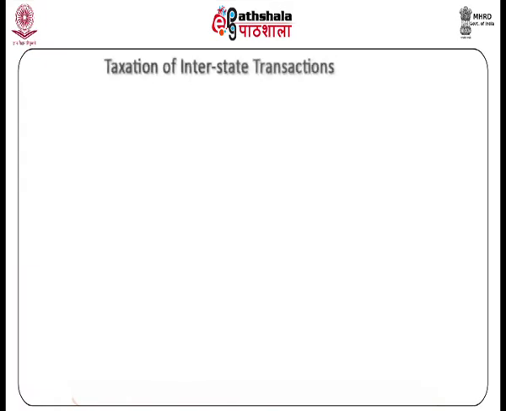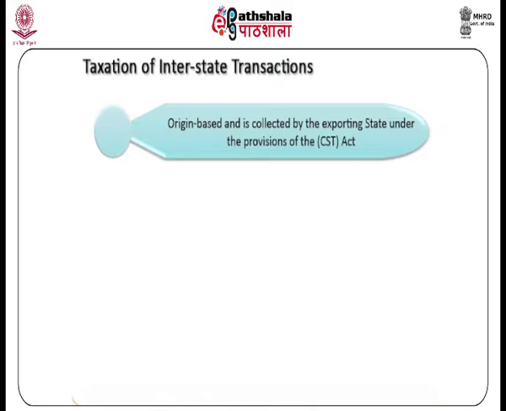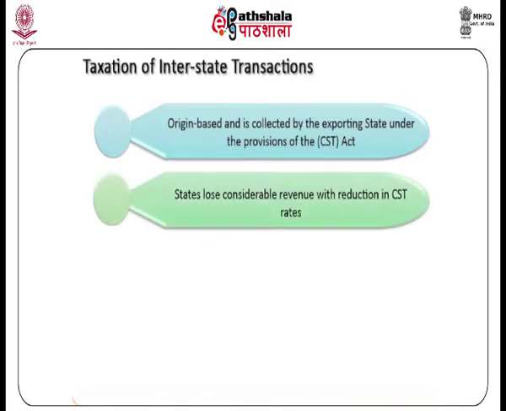Tax on interstate trade under the current system of dual VAT is origin based and is collected by the exporting state under the provisions of the Central Sales Tax Act. The CST being inconsistent with the GST as a precursor to GST, the centre and states had agreed in 2007 to phase out CST over a period of 3 years, by which time it was planned to have GST in place, but the states lose considerable revenue with reduction in CST rates.